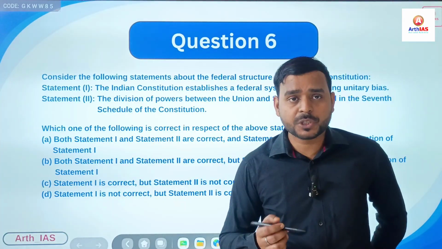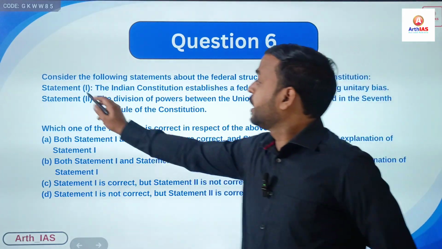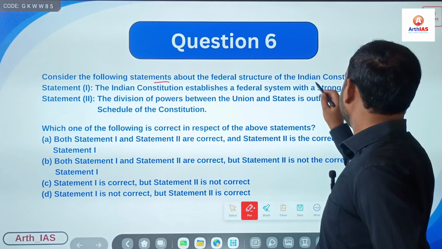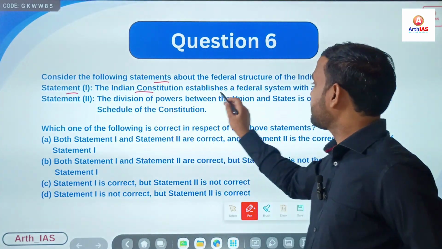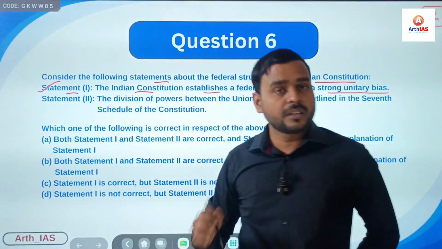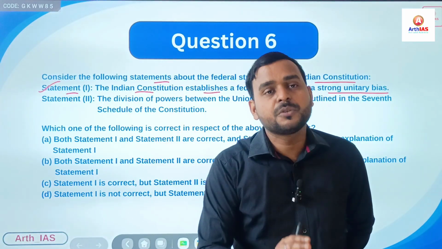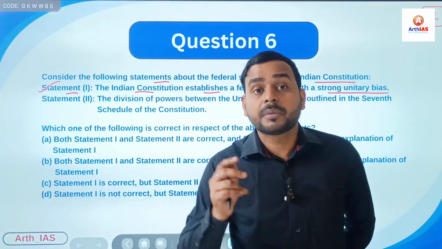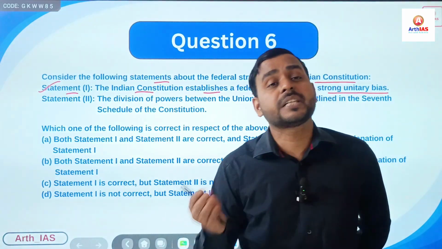Now we will see our next question, that is the sixth question, right? So it says, consider the following statements about the federal structure of the Indian Constitution. Statement 1 says, the Indian Constitution establishes a federal system with a strong unitary bias. Obviously, right? Though we have a federal system of government, both the union government and state governments derive their power from the constitution, but the union government has more powers in comparison to state governments.